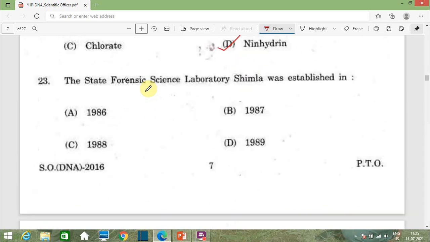Then the next question is, the State Forensic Science Laboratory Shimla was established in option A 1986, option B 1987, option C 1988, and option D 1989. The correct answer is option C, that is 1988. The State Forensic Science Laboratory Shimla was established on 13 December 1988, and then that laboratory was shifted to Junga in 1996.